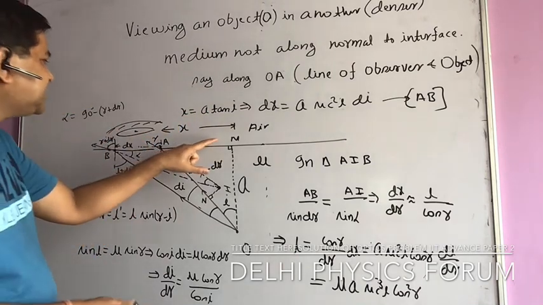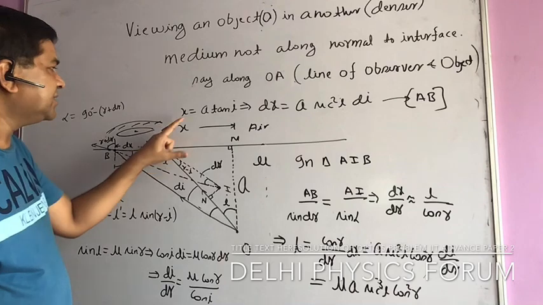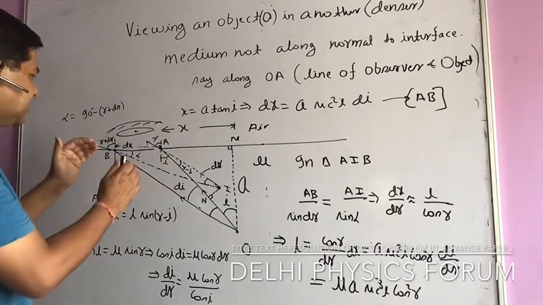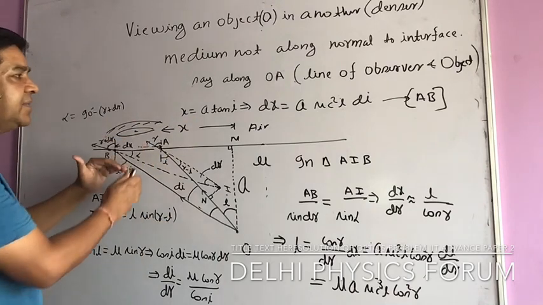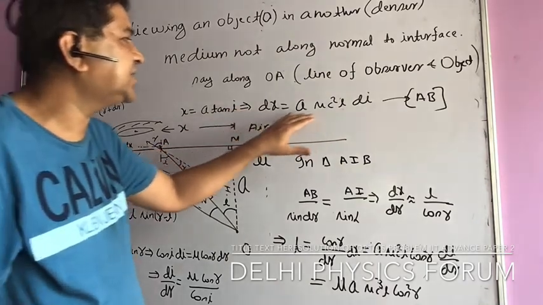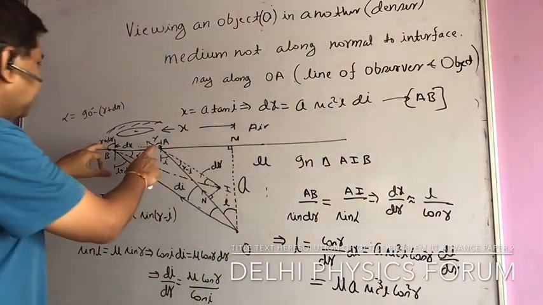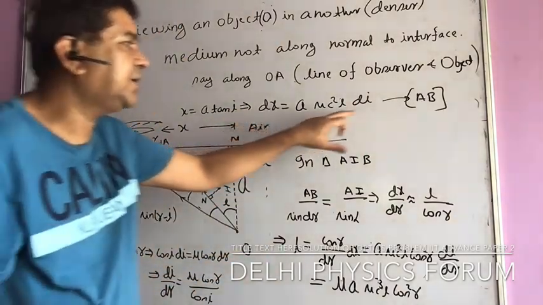So if this distance is x, say from M to A, x is A tan I, and the variation in this x is dx. So the variation dx is what? A sec square I di. That I am naming as AB. So AB is A sec square I di.